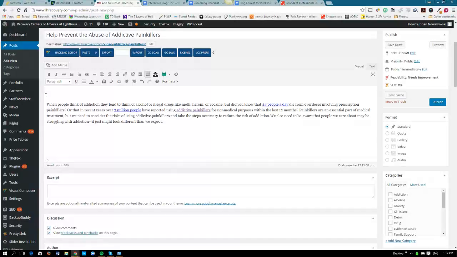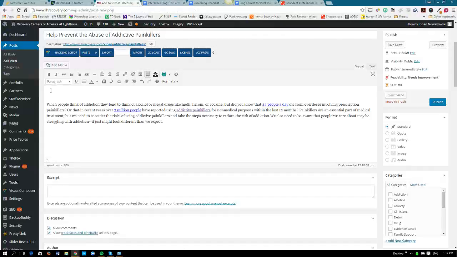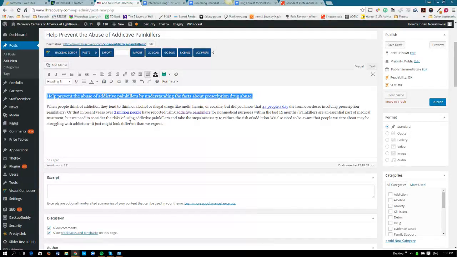And actually, we're supposed to put the headline 3 goes in here right at the top before we actually start the body. So let's grab that headline 3 before we continue. Post that in there. And this is a subheader, not quite an H2, because that's a little too big. So we're going to try an H3 here. I've never actually done a post for RCA. This is the first iBlog I've done for them. So we might get some edits back for this as from the first time. And we're going to see how that works when we preview it, see if that H3 actually works.